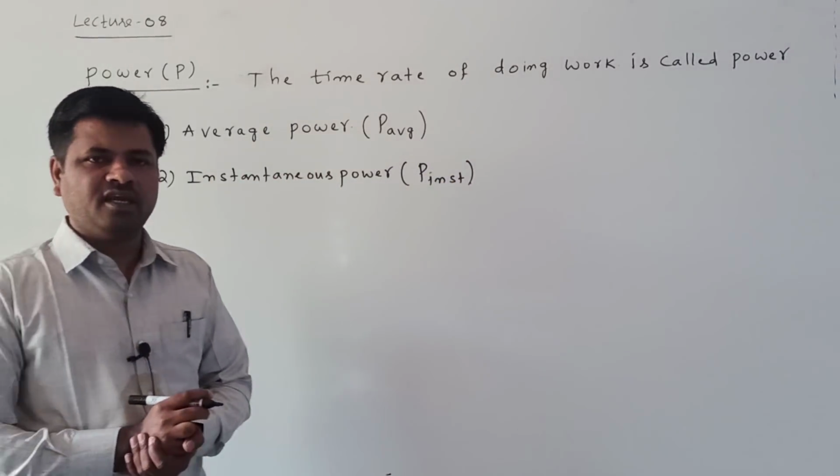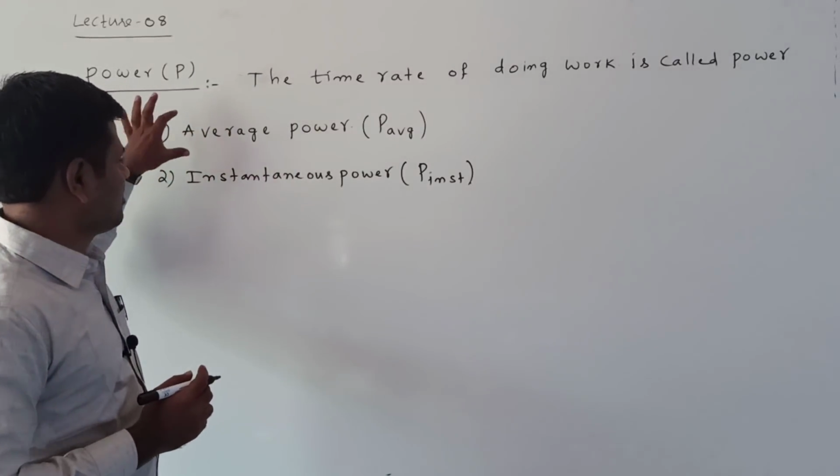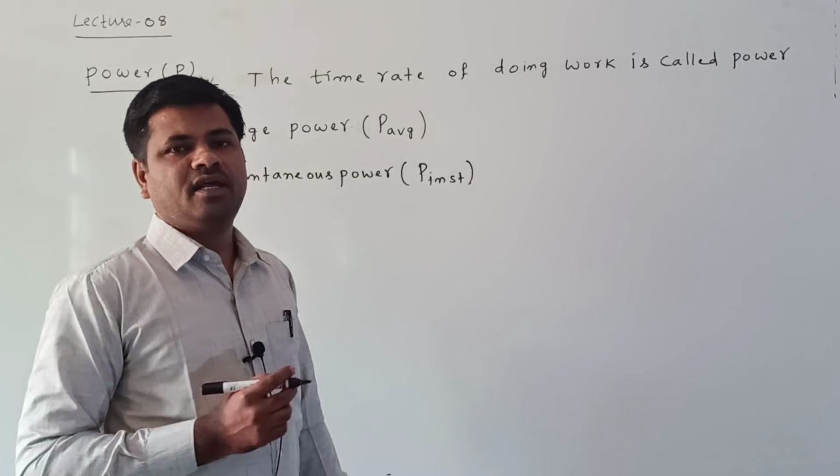Similarly to average velocity and instantaneous velocity, power also has two types: average power and instantaneous power.